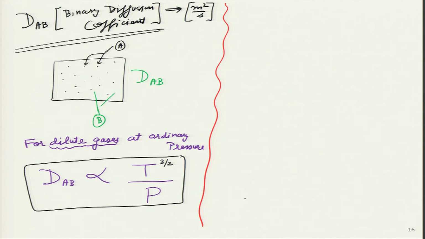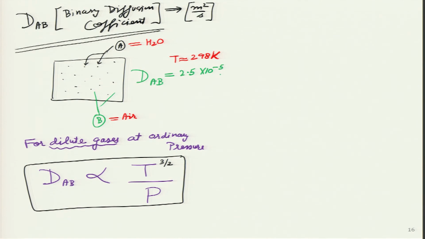Let me give one example as well. In this example, let me take A as water and B as air, and let me assume room conditions, so temperature is about 298 Kelvin, capital K. The DAB value as per the tables given in literature is available to us, and it turns out it is 2.5 into 10 to the power minus 5, and the units are meter square per second.